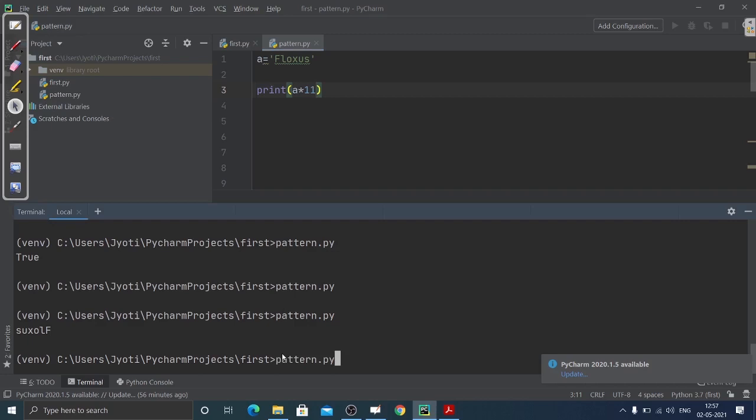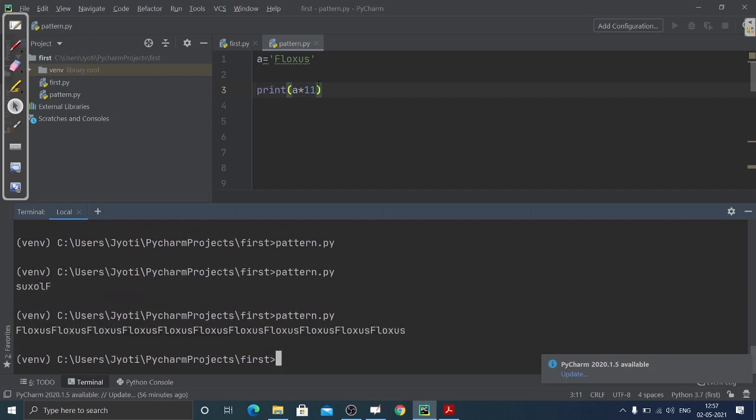So what I will do, I will just multiply it with 11 and you can see Fluxus has been printed 11 times. So this is how it works. This is all about the operations that we see in string, and I hope now you're familiar with this. You can even explore more, you can code more.